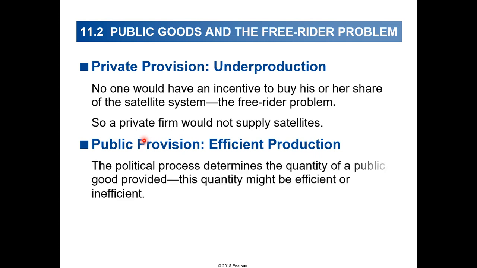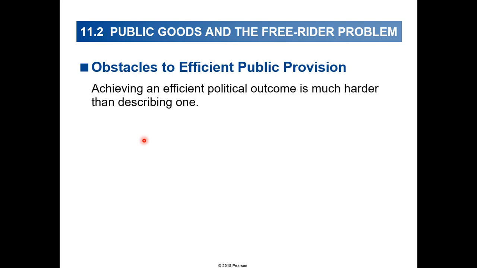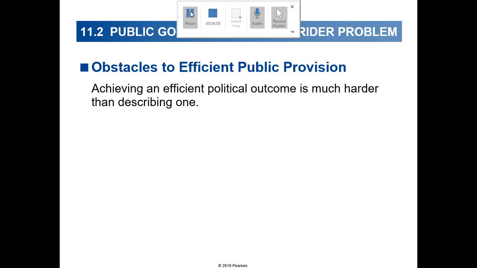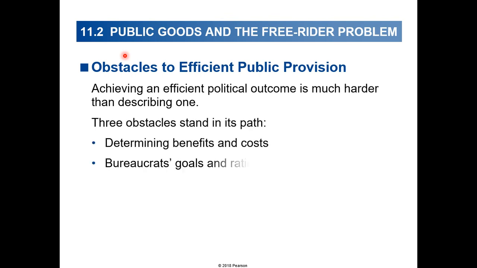So, efficient production: the political process determines the quantity of a public good provided. The quantity might be efficient or non-efficient. Obstacles to efficient public provision: achieving an efficient political outcome is much harder than describing one. Three obstacles stand in its path: determining benefits and costs, bureaucrats' goals, and limited funds.